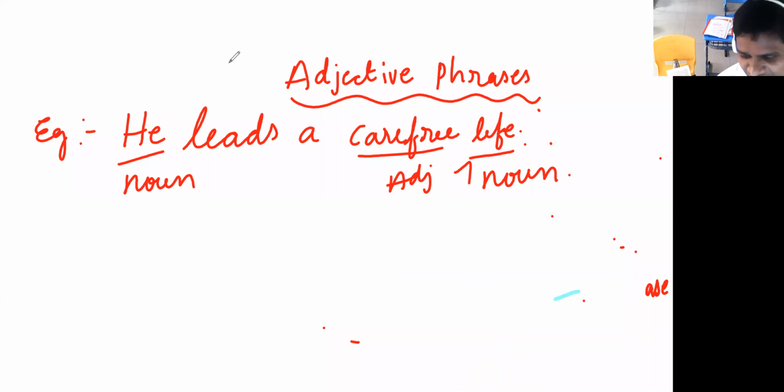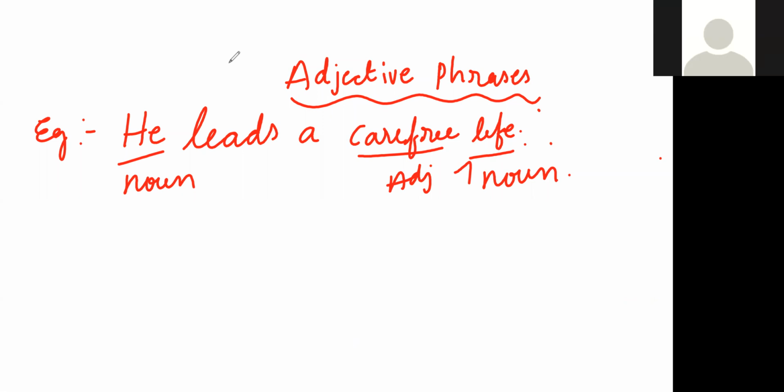Adjective, noun. Sir, can we note down the example in our course book? Yeah, that is the reason I'm writing it on the board for you.